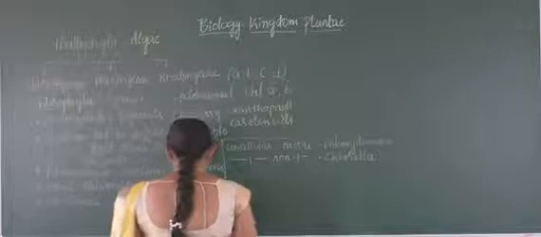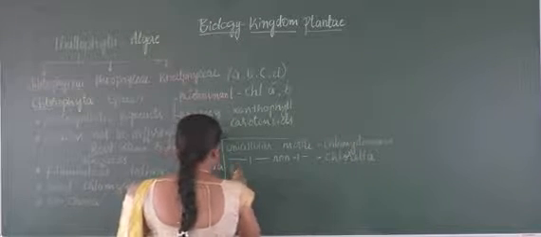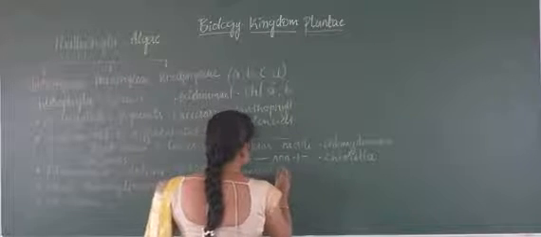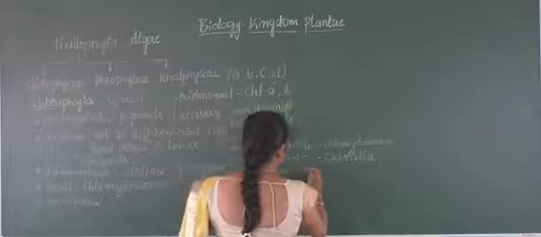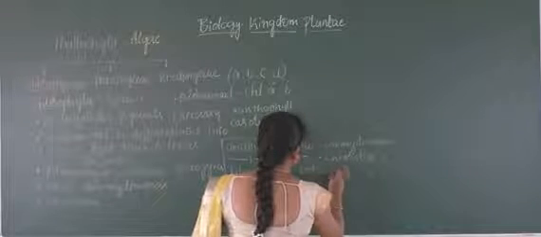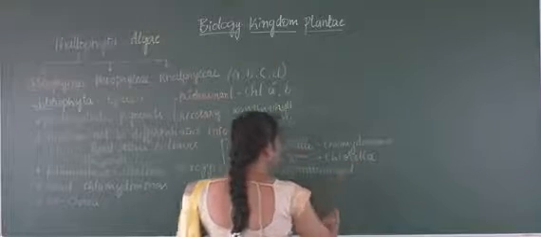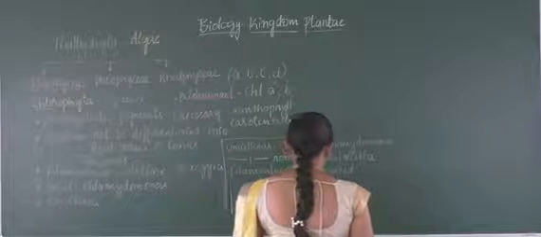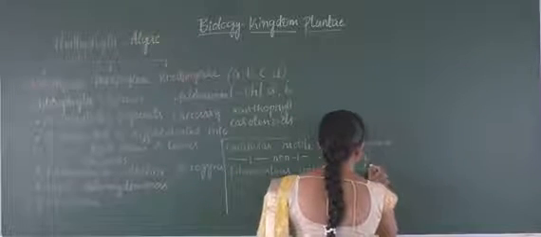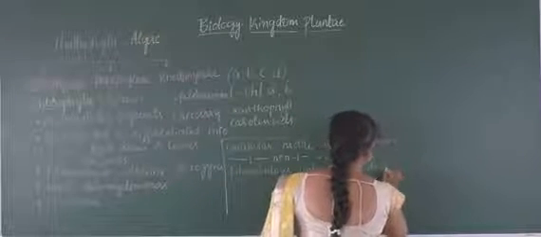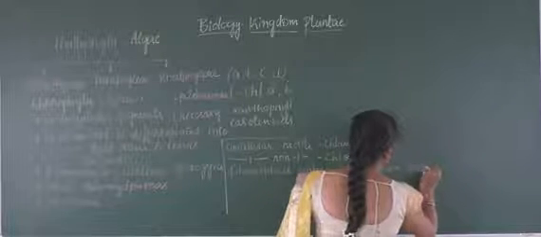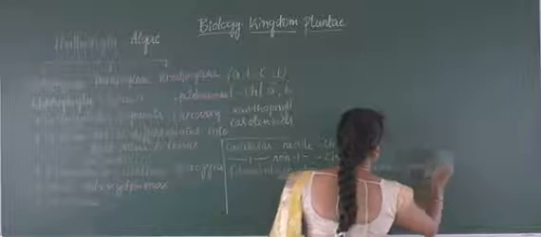Next is filamentous unbranched, a single continuous filament, and the examples are Ulothrix and Spirogyra. Ulothrix and Spirogyra are the two examples of this.